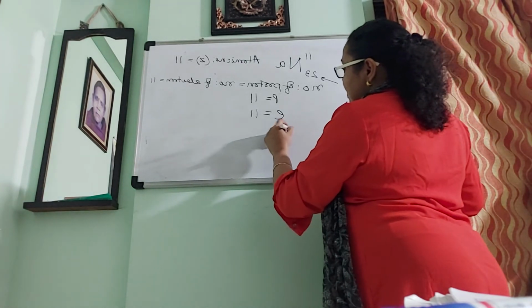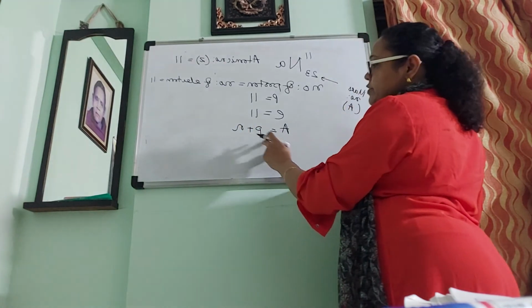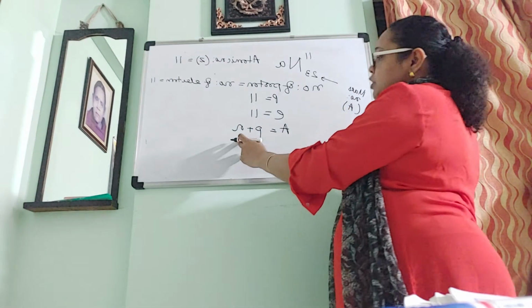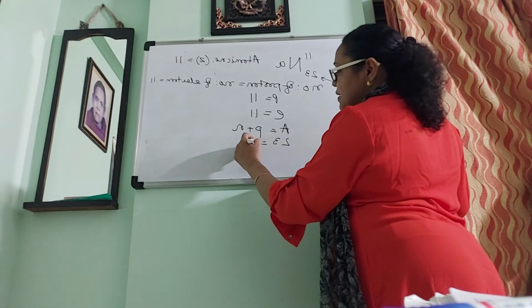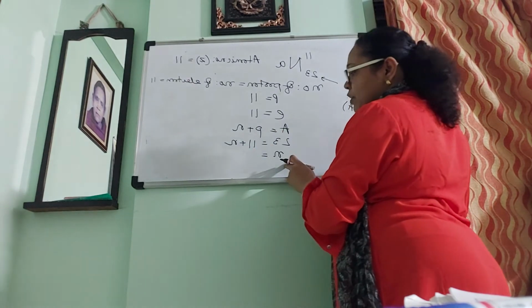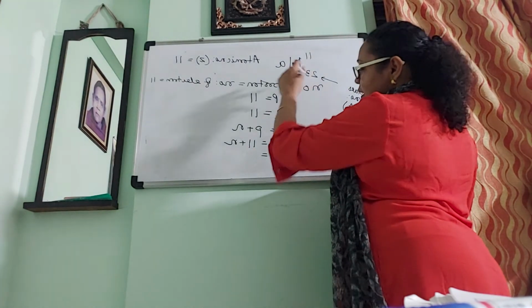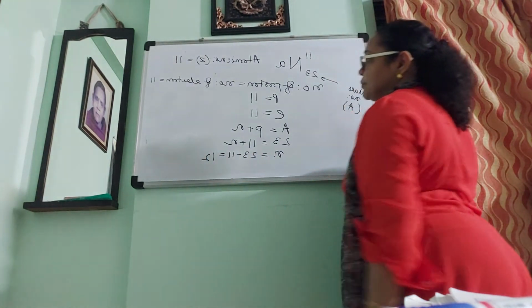Mass number is represented by A. So A means P plus N, that is the number of protons plus the number of neutrons. So 23 is equal to the proton number, 11, plus N. So N, the number of neutrons in sodium, is equal to 23 minus 11, that is 12.